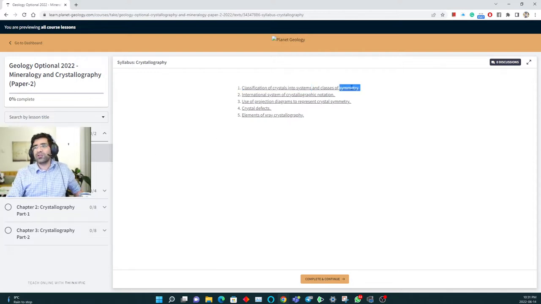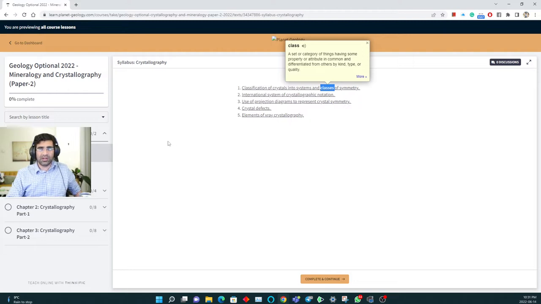In this one also, classes of symmetry, crystal systems and classes. So classification of crystals into systems and classes. There are 32 classes. You have to do only the normal classes out of these. And some concise notes are also given to you for these classes. Mayank sir will go through that revision part. So there is nothing to be scared of. This is a very simple syllabus.